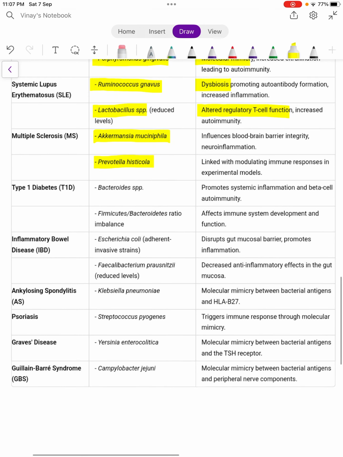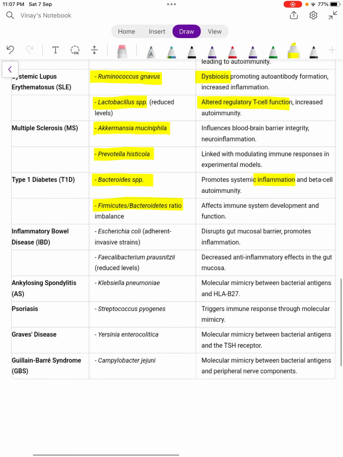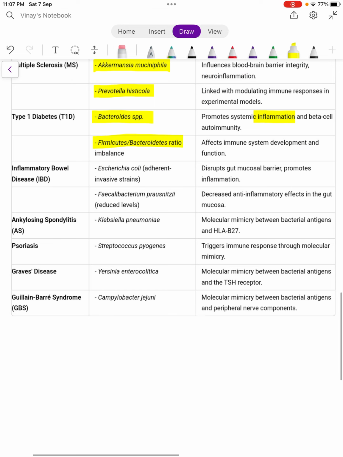Okay, type 1 diabetes, certain bacterial species promote inflammation. Okay, then there is the Firmicutes to Bacteroidetes ratio, which is imbalanced, causing the autoimmune destruction of the pancreatic beta cells. Inflammatory bowel disease, E. coli, especially the adherent invasive strains, it disrupts the gut mucosal barrier and promotes inflammation. Next is Faecalibacterium prausnitzii. Okay, even that has anti-inflammatory effects, and decreased levels of that make people prone to inflammatory bowel disease.